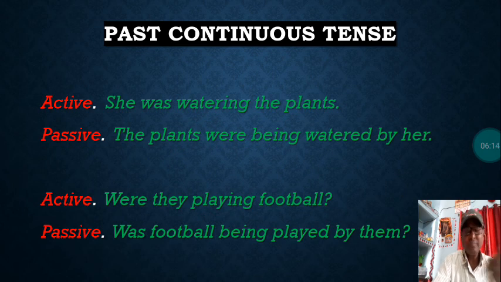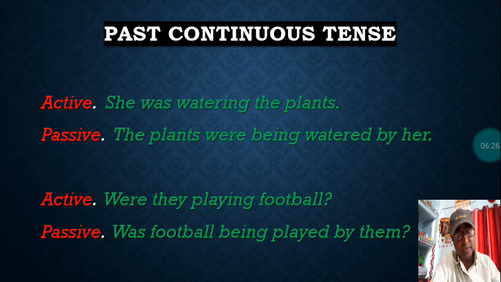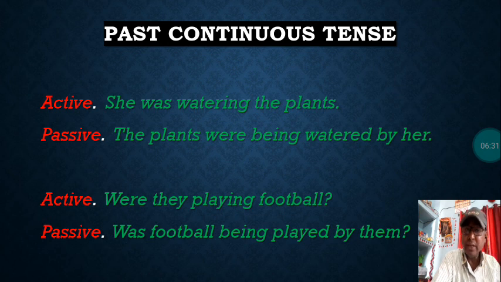Now you see the next tense, past continuous. The example is here: She was watering the plants. In continuous form, either present or past, you already know that the ing form is the continuous form. In present, before the ing form of the verb, am, is, are are used, and in past continuous, was or were are used as helping verbs before the ing form of the verb. So in this sentence also, she was watering the plants. Watering is the ing form of the verb water.